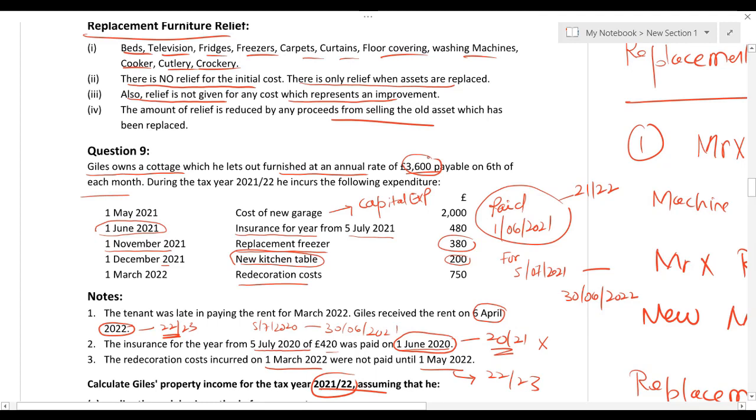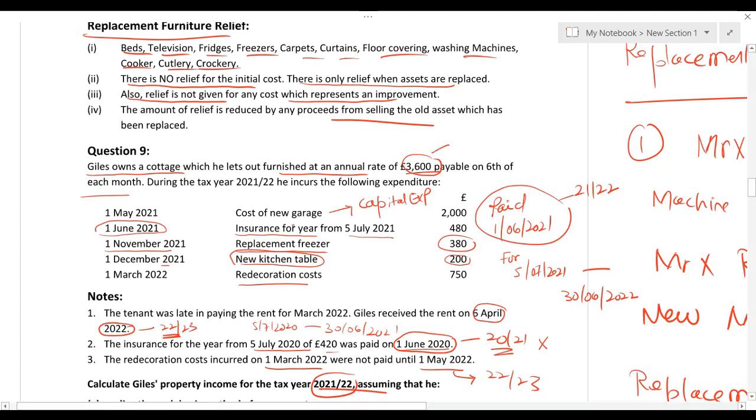Even though the last month's rent was received a little bit late, no issue at all, but it was accrued. So we have to work on rent receivable. So the entire amount of 12 months we have to take. Let me repeat, even though the March rent was received on 6th April, it was accrued in March, so we have to take it. So the number one difference is that when I'm working on accrual basis, rent is going to be 3,600.